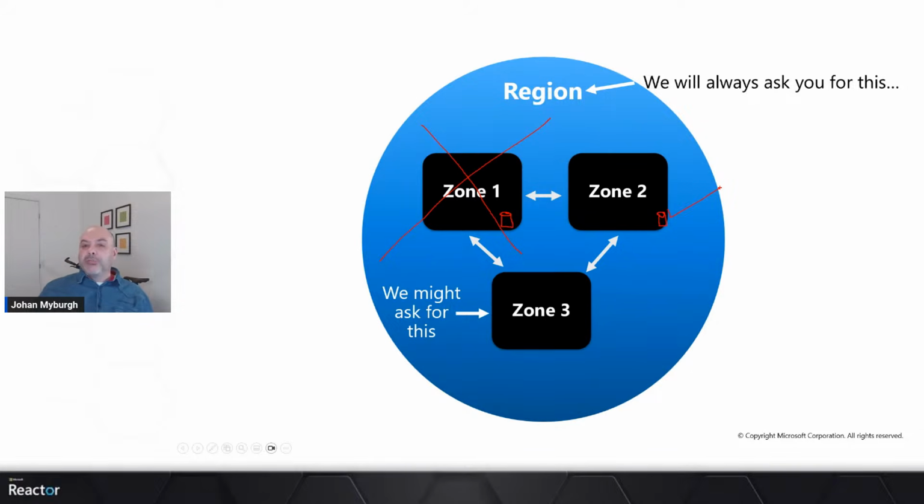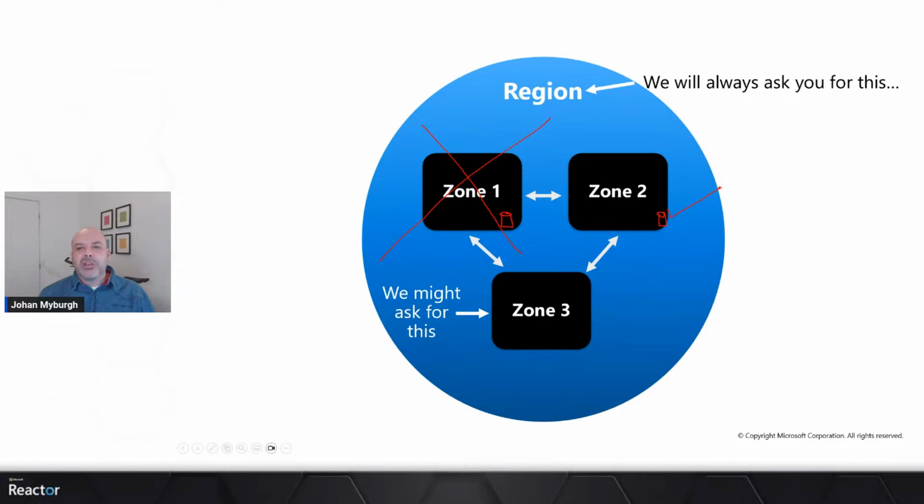So regional pairs give you some regional dependency outside of the regions. Zones is what gives us some redundancy within a region, right? Certain resources will prompt you for the zone, certain resources will not prompt you for the zone. It just depends what you are deploying.